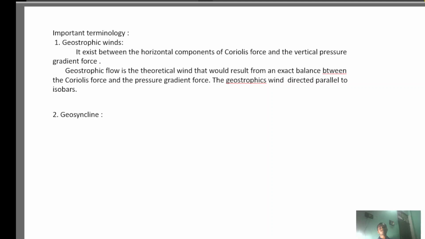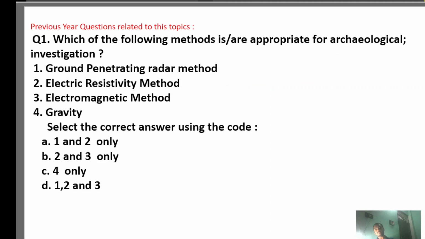So option first, your method is the ground penetrating radar method. Second, electric resistivity method. Third, electromagnetic method. And fourth, gravity. Select the correct answer using the code. Option A is first and second, that means ground penetrating radar method and electric resistivity method. Option B is 2 and 3 only. Option C is fourth only. And option D is 1 to 3 only.